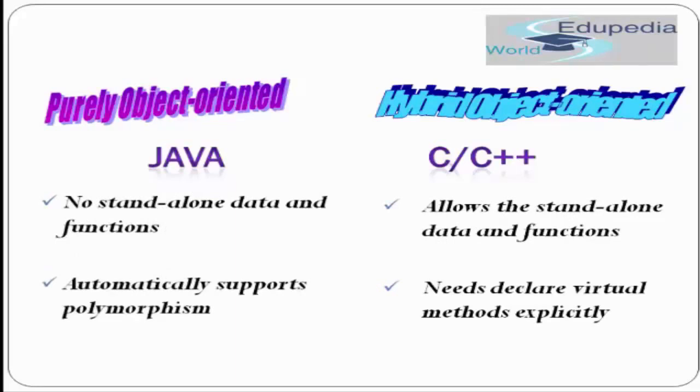So now another important difference is that Java automatically supports polymorphism. Whereas in C and C++, you need to virtually define a method, and you have to explicitly define that you are making this method overloading or method overriding. Whereas in Java, it automatically supports that. So whenever we write Java code, you can understand it better, how we are automatically supporting polymorphism. For now, let's move forward.